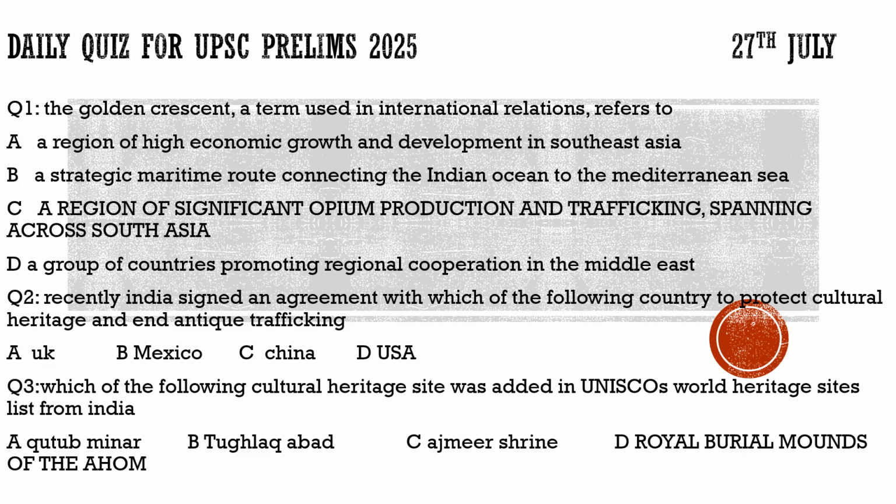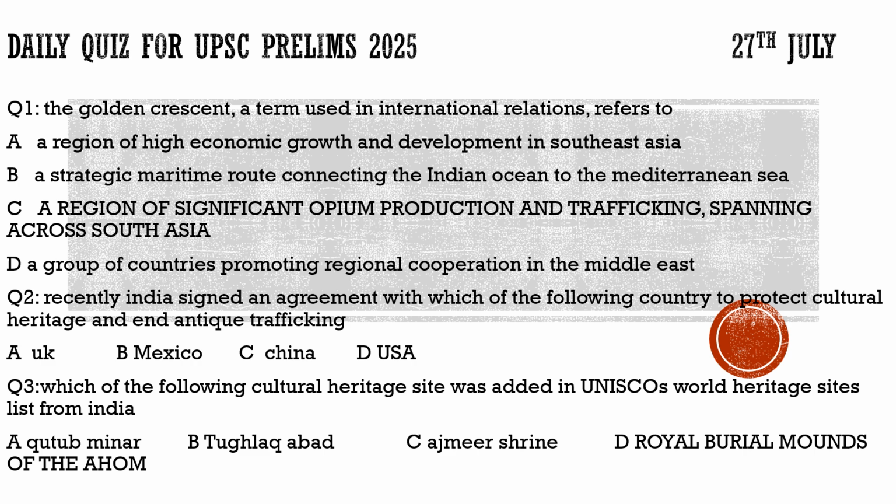Is it UK, with which India signed the deal? No, it is not option A. Is it option B, Mexico? Definitely not Mexico. Option C, China? Neither China. Is it option D, USA? 100% it is USA. India signed this agreement with the USA to end the antique trafficking.